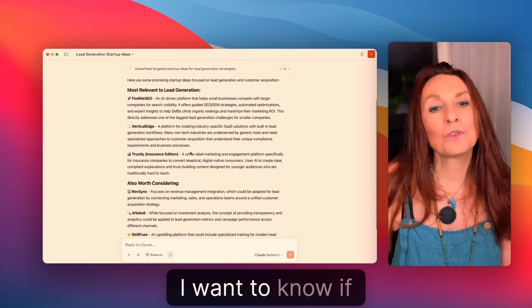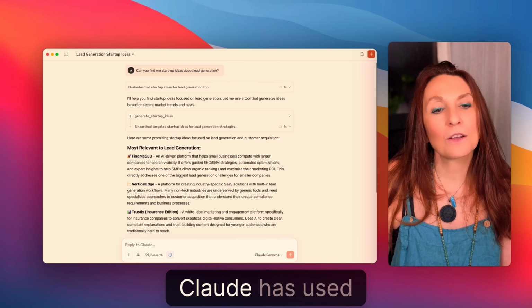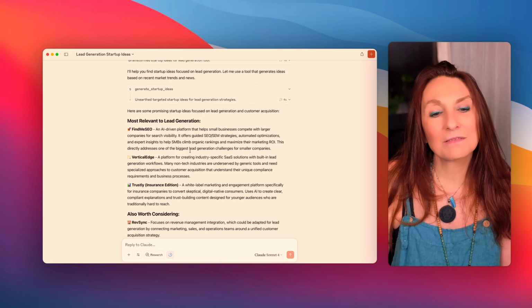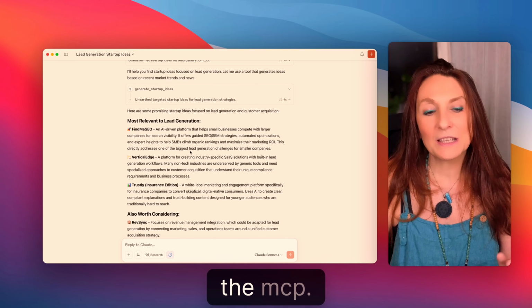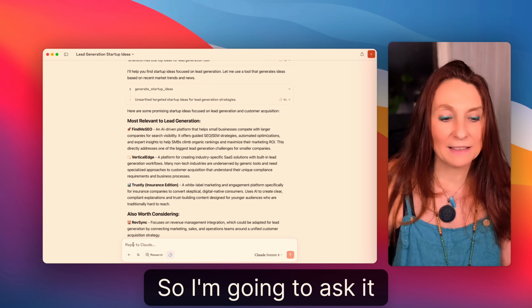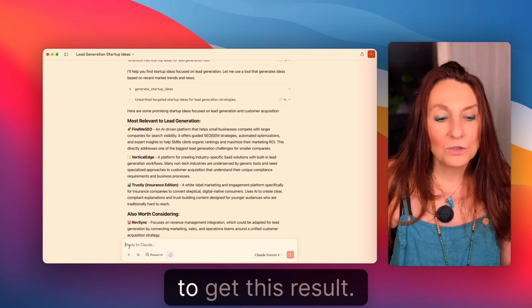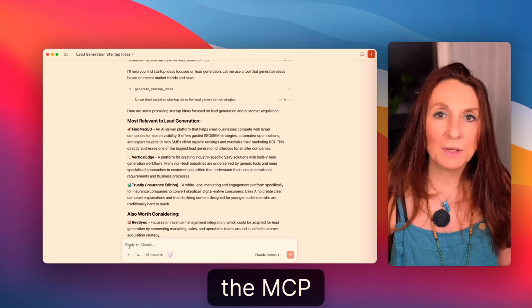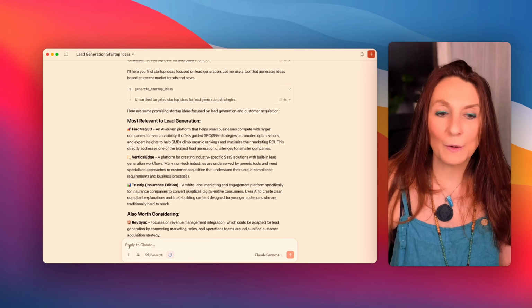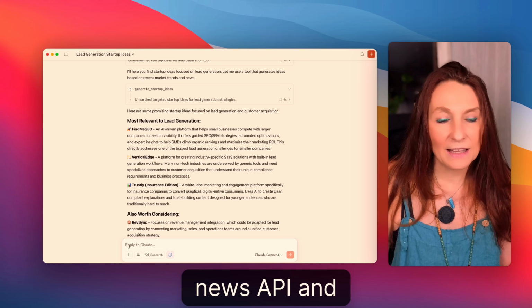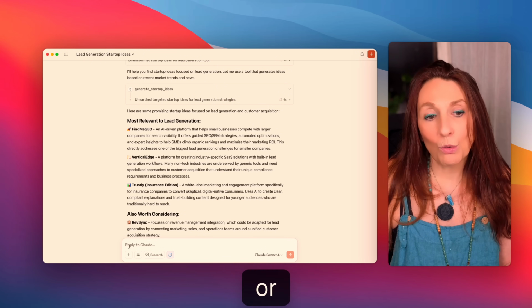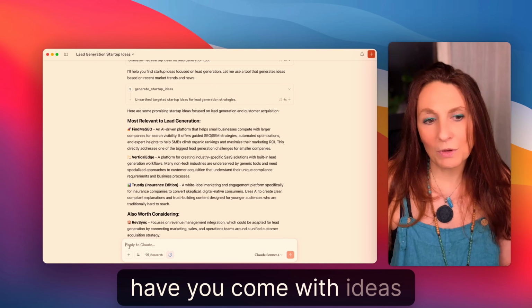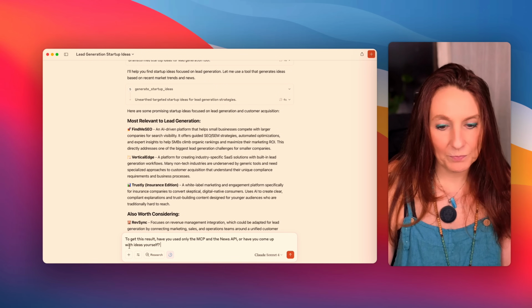What I want to know is if Claude has used its own capabilities or only the MCP. So I'm going to ask it: to get this result, did you use only the MCP and the news API and articles, or have you come up with ideas yourself?